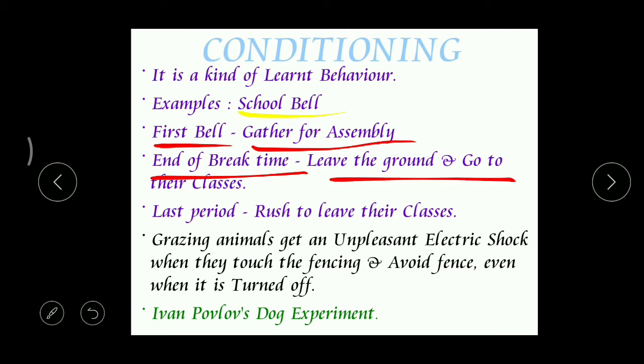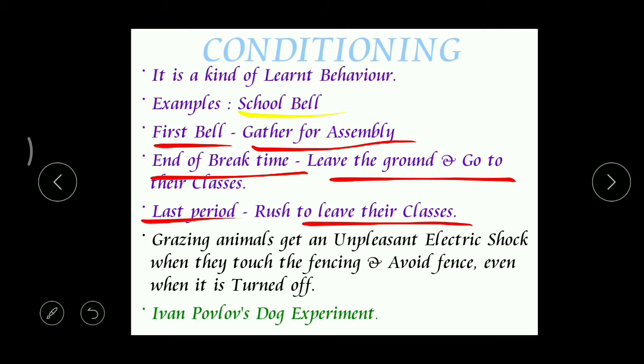Correct? And then at the last period, when you hear the last bell, what do you do? You leave the classes and go to your home. So here the bell is same from morning to evening, but your behavior is changing from time to time. Correct? So this kind of behavior can be called conditioning, which is a kind of learned behavior.